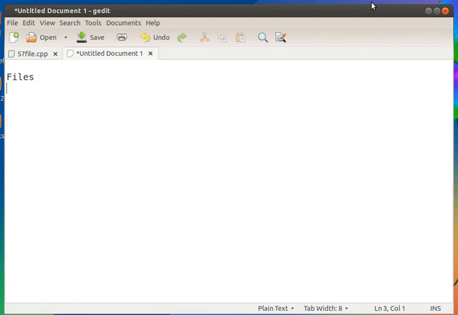But if we want to store the data permanently in the hard disk, we can make use of the concept called files. So we will be writing the outputs to files, which will be kept in a secondary storage device. So this is the necessity of the file.